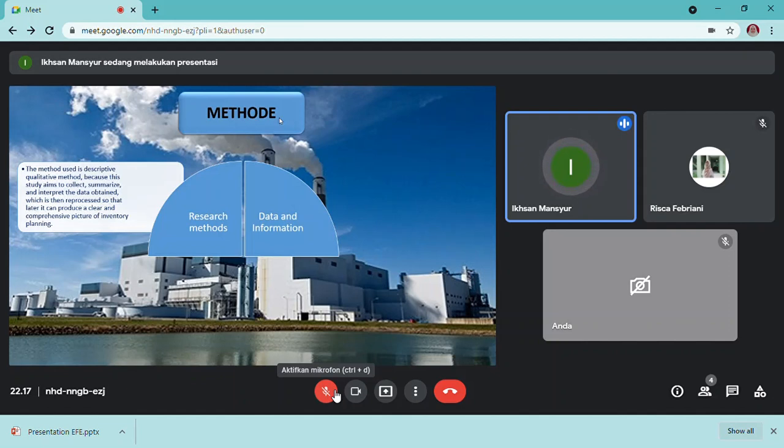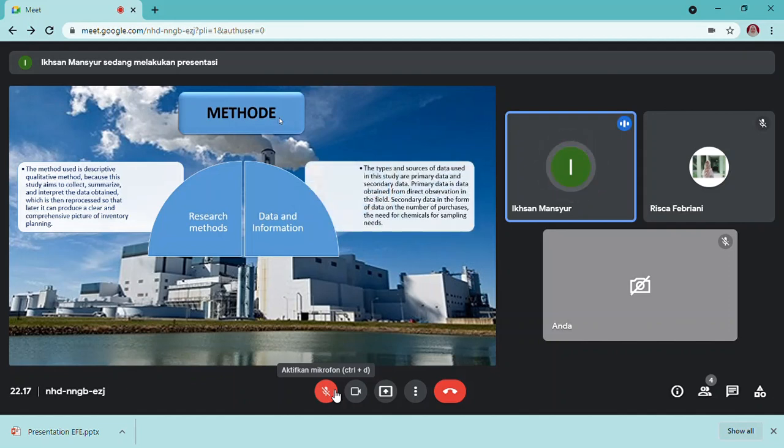Data and information. The types of data used in this study are primary and secondary data. Primary data is data obtained from direct observation in the field. Primary data collection is done by observing directly. Secondary data is in the form of data on the number of purchases and the need for chemicals for sampling needs. The data collection methods used in the research are observation and documentation.